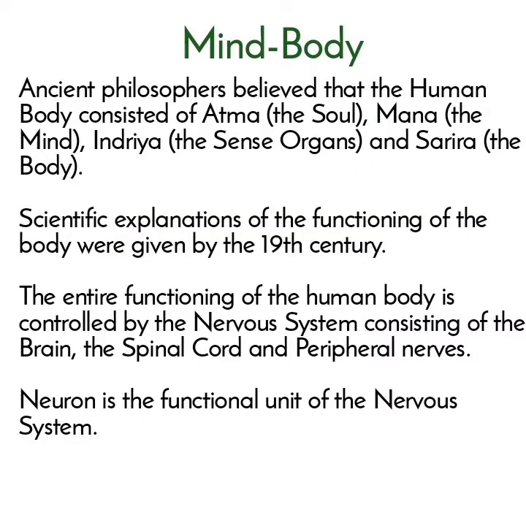So let's begin. Mind and Body. Ancient philosophers believed that the human body consisted of Atma, the soul, Man, the mind, Indriya, the sense organs, and Sharir, the body. Scientific explanations of the functioning of the body were given by the 19th century. The entire functioning of the human body is controlled by the nervous system consisting of the brain, the spinal cord, and peripheral nerves. Neuron is the functional unit of the nervous system.